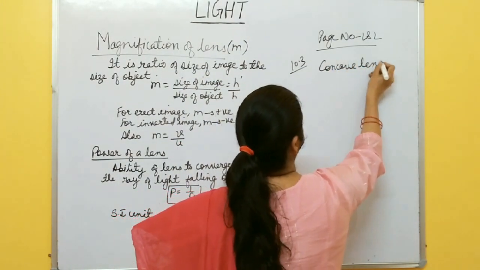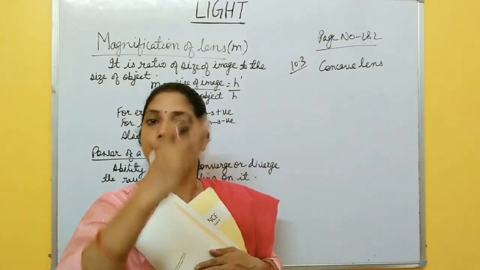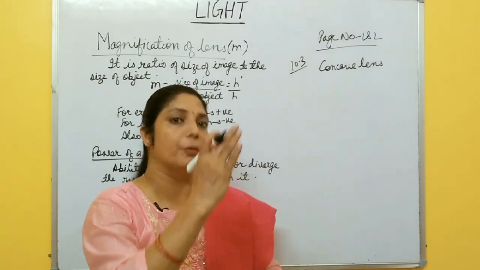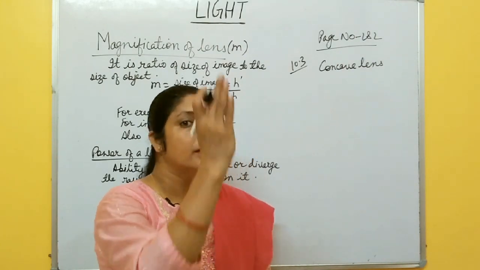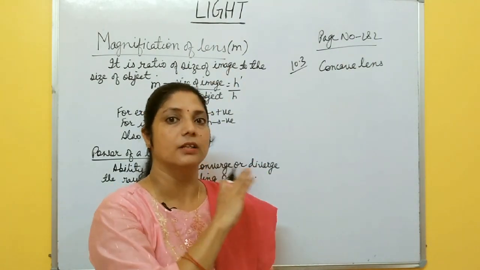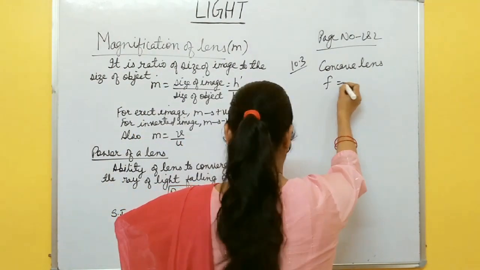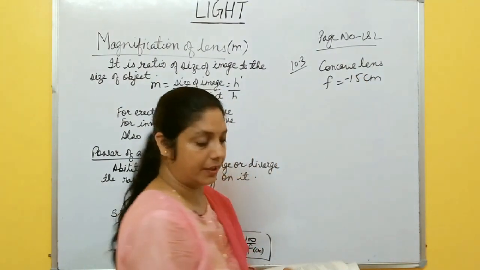So you must remember the sign convention. In case of a concave lens, a virtual and erect image is always formed. Object distance, image distance, object height, image height, focal length, everything should be left of the optical center, so all these are negative. So focal length is given here as 15 centimeter, which means minus 15, right?